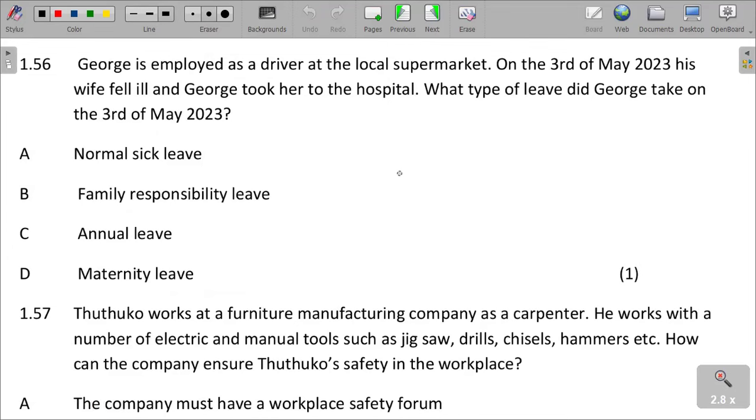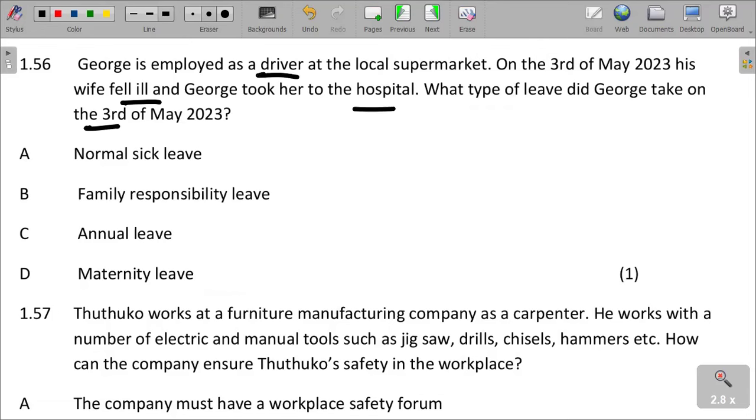George is employed as a driver at the local supermarket. On the 23rd of May 2023, his wife fell ill. George took her to hospital. What type of leave did George take? He took family responsibility leave, because it is the wife who was sick.